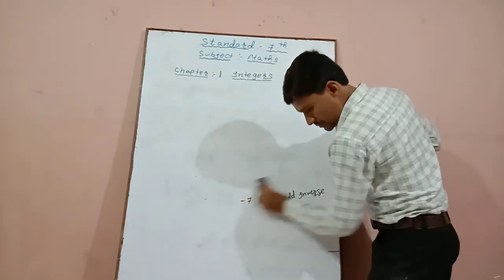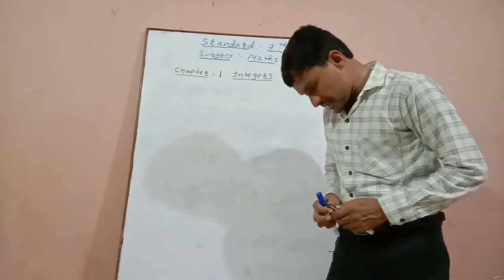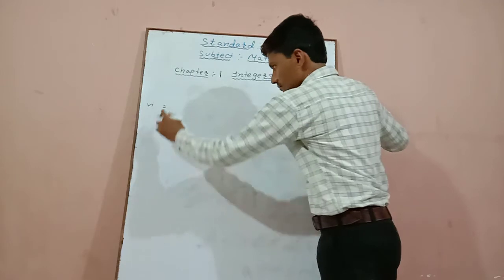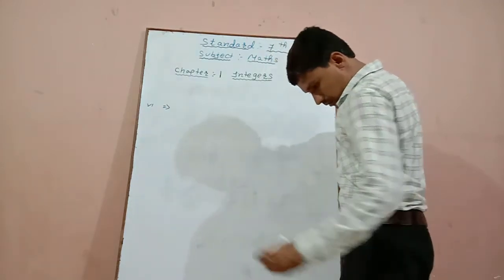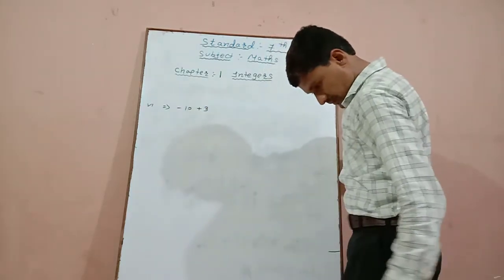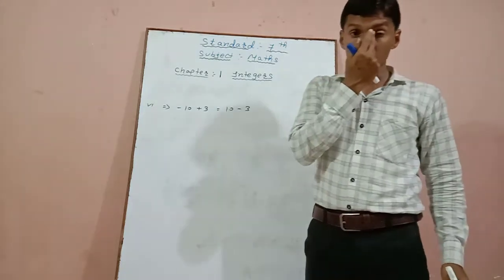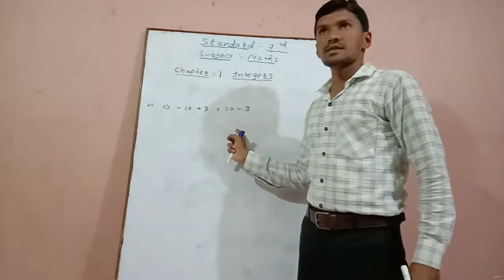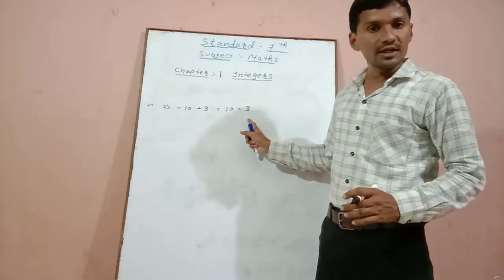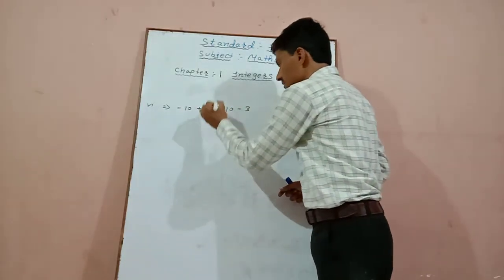Now question number 6: -10 + 3 is equal to 10 - 3. That means we have to prove whether both sides are the same or not, whether LHS and RHS are equal or not, because here it is clearly written that it is equal.